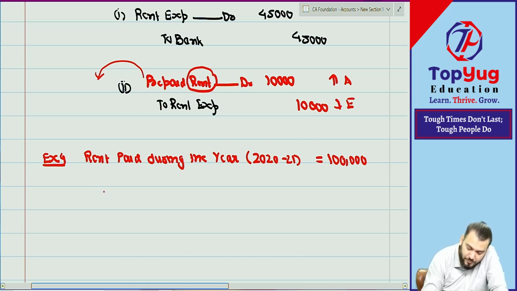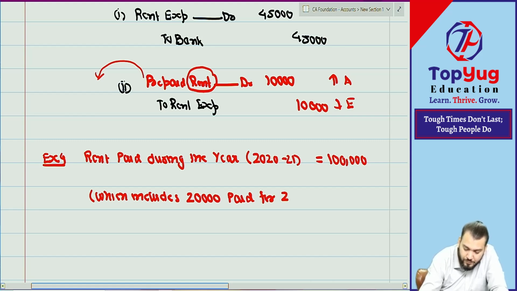Correct. Which includes 20,000 paid for 21-22.